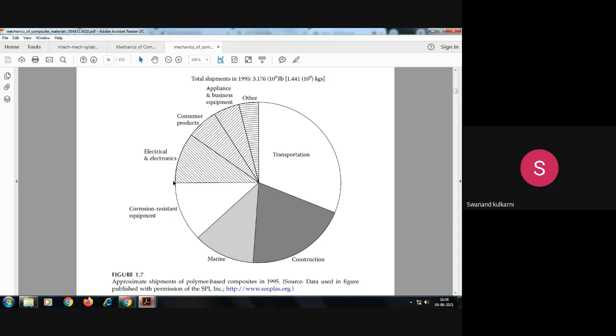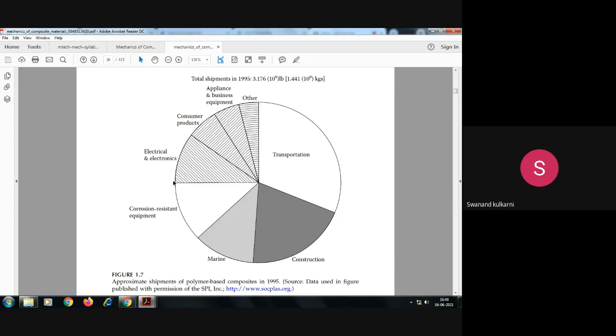Is it okay? As far as electrical conductivity is concerned, if we want to form a composite material with good electrical conductivity, then these electrical and electronics fields are where these materials are generally used.